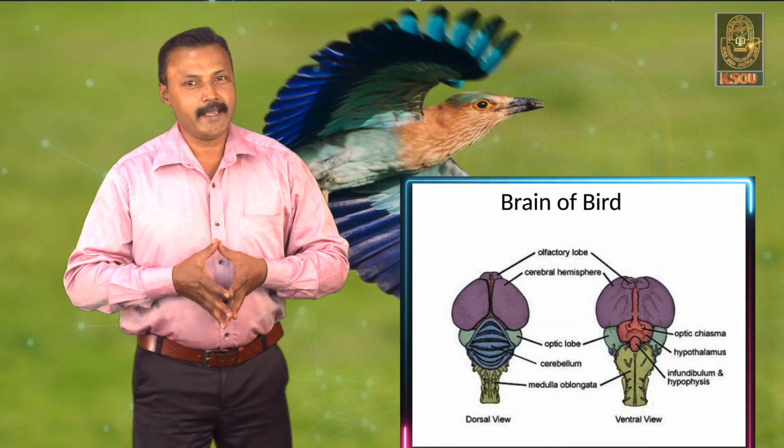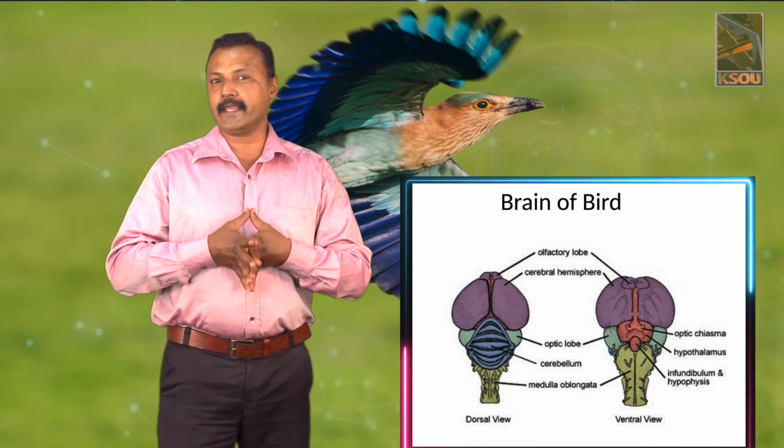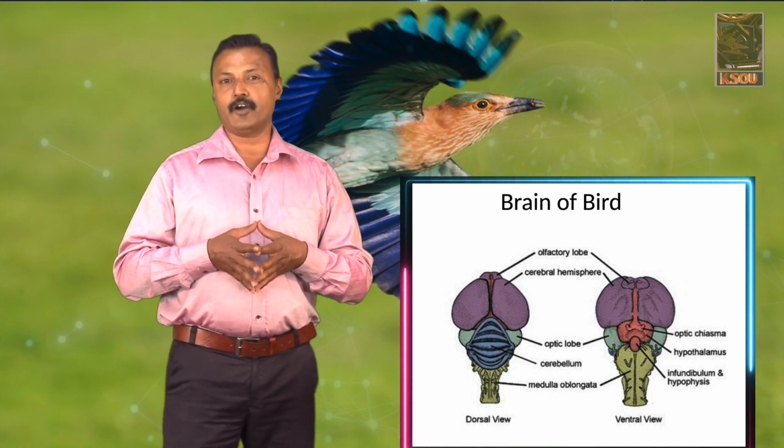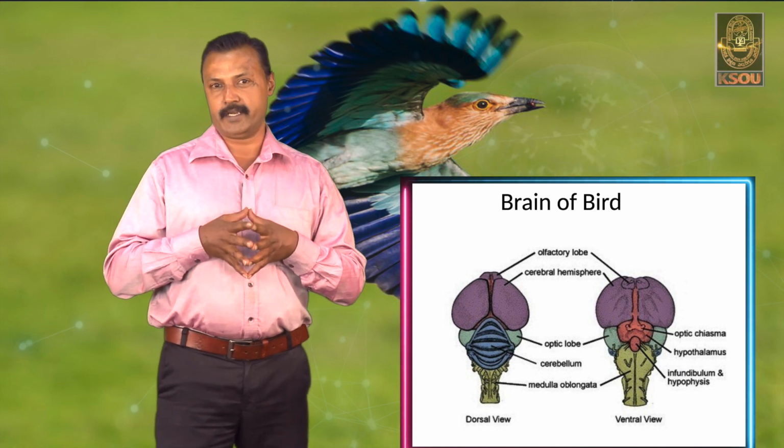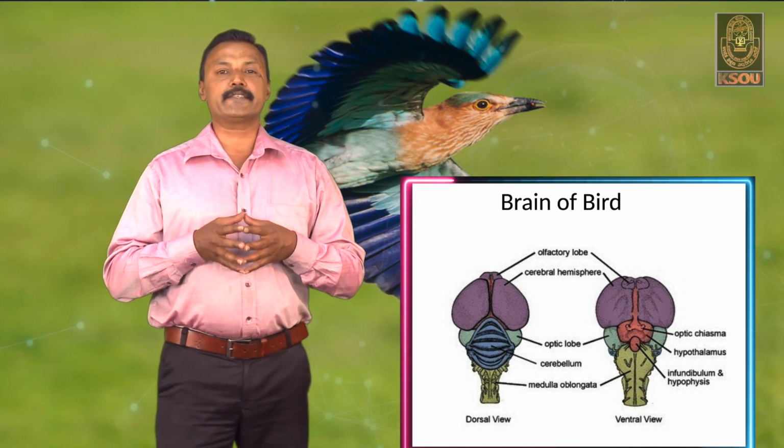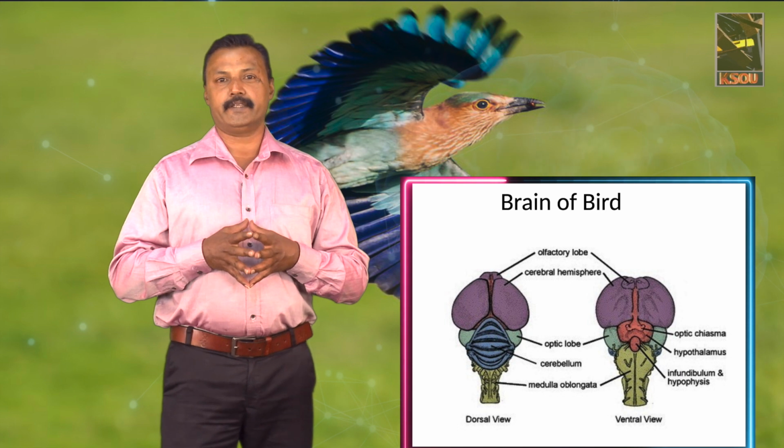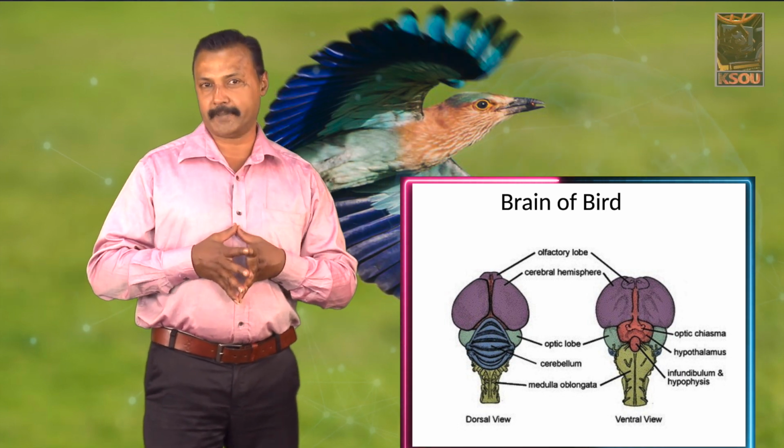The brain of a bird, with its aerial mode of life and higher vision, is much more advanced than the brain of the reptiles.